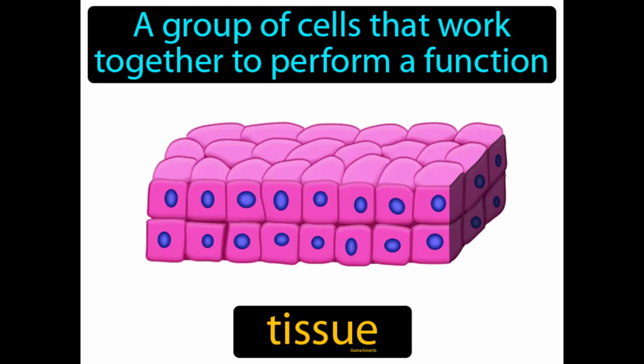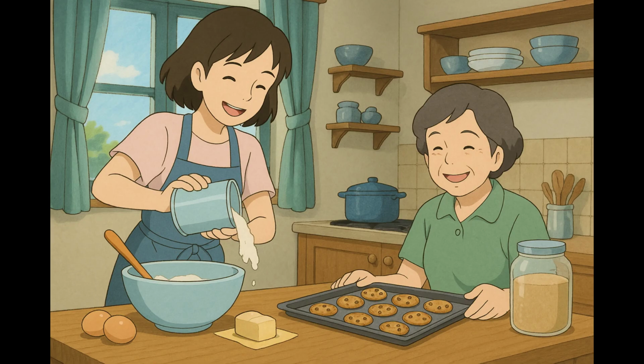A group of similar cells working together to perform the same function. Tissue. Tissue is like a team of cells doing the same job to help the body work properly. Imagine trying to bake a batch of cookies, but realizing you only have one type of ingredient. This situation is similar to how tissues work in the body, where a single type of cell comes together to